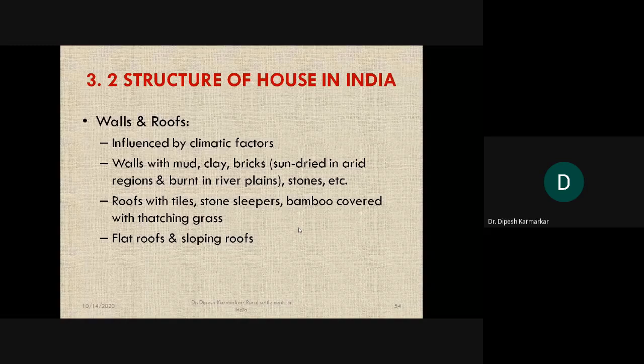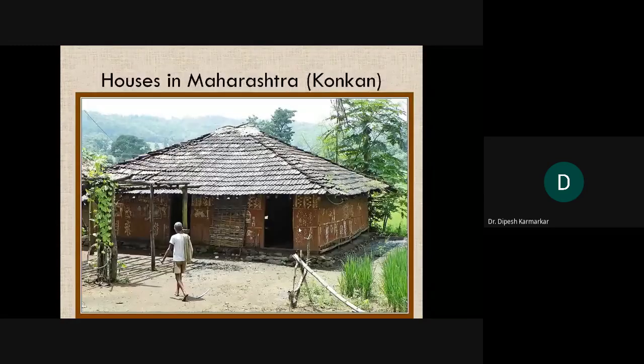So in some of the pictures you can see the house, the roof is very slanting. The typical house in Konkan, Maharashtra. Observe the wall. These walls are not made up of bricks, not made up of stones. But as you can observe closely, they are made up of timber.